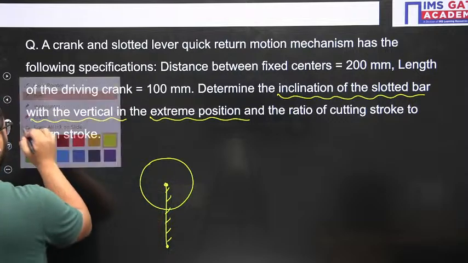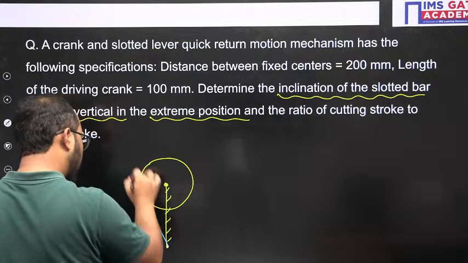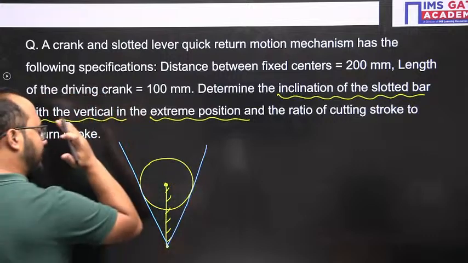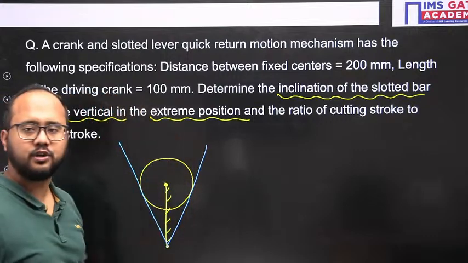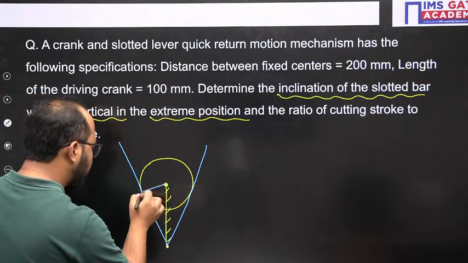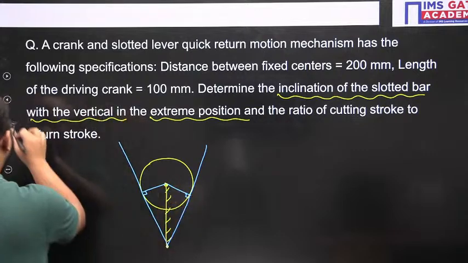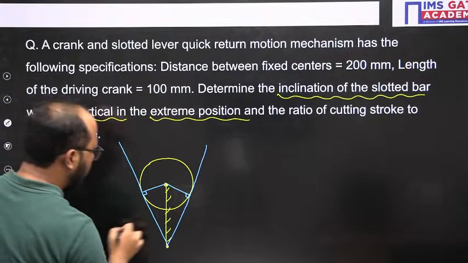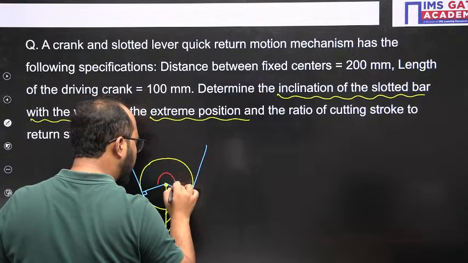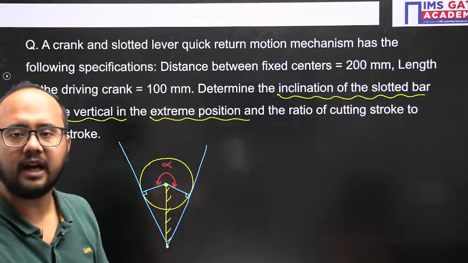Now, I will show the slotted bar extreme positions with a different color here, like this. So this is one of the extreme positions, this is the other extreme position. Is that clear? Now, this is the crank for this position, and obviously it will have 90 degrees, and here also it will have this 90 degrees. Now, one thing you need to understand: from this extreme position to this extreme position, the angle turned by the crank is known as the cutting angle, which we will generally represent with alpha.